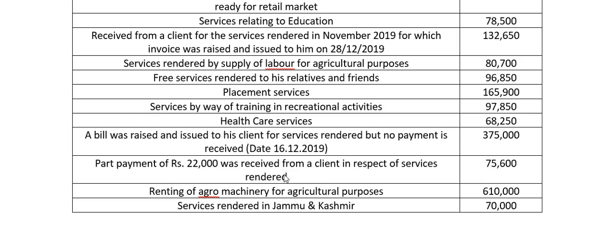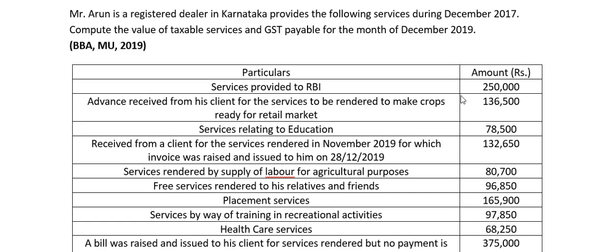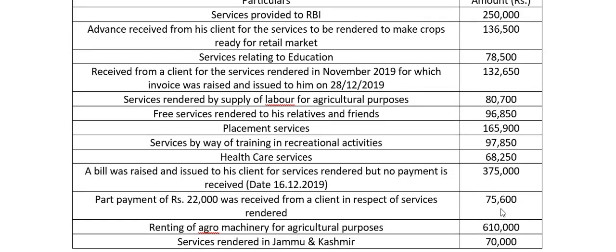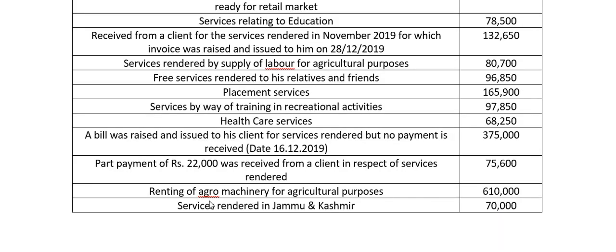Here we know service is given. The value of service is 75,600. When he will receive that amount is of no importance for us. He has provided that service in December 2019, so he has to pay tax in the same month itself. Renting of agro machinery for agricultural purpose is obviously related to agriculture, so we will not pay any tax on that.